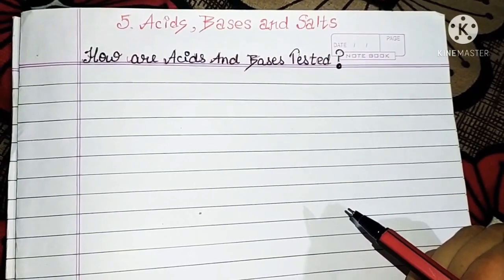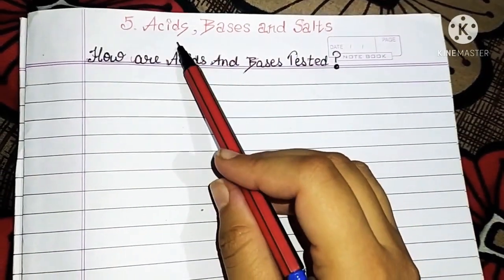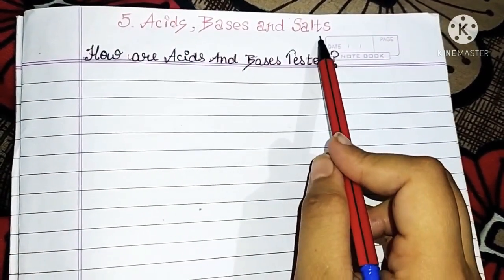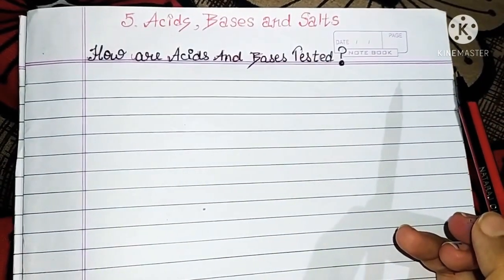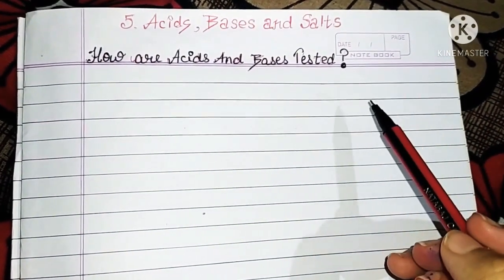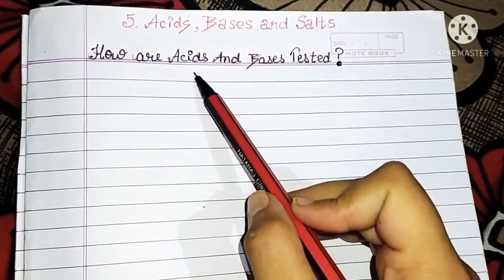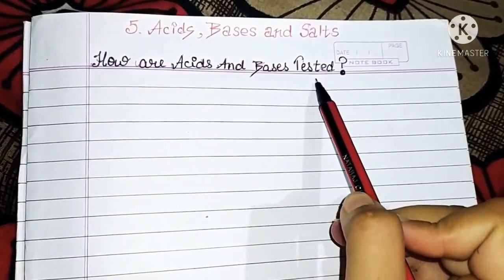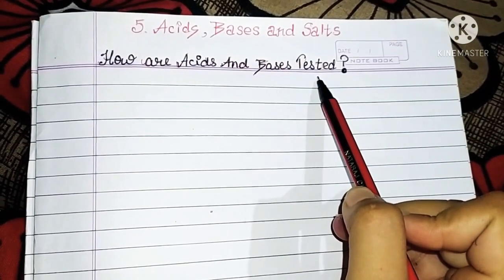In the continuation of our chapter, Acids, Bases and Salts, today we are going to discuss how acids and bases are tested. Okay, so let's get started.